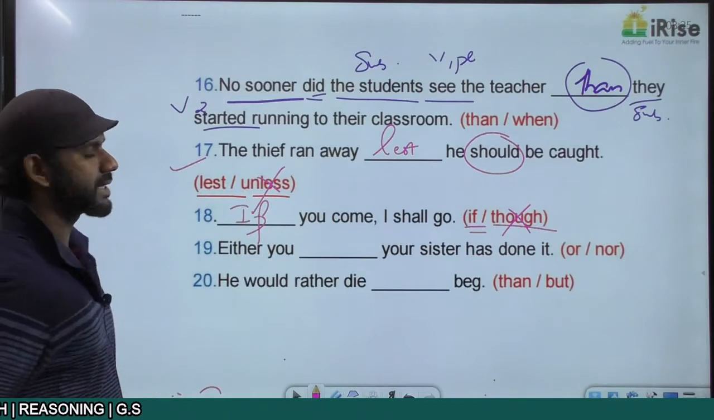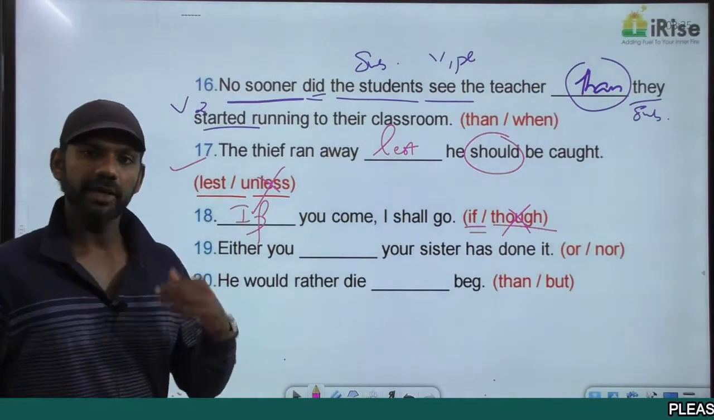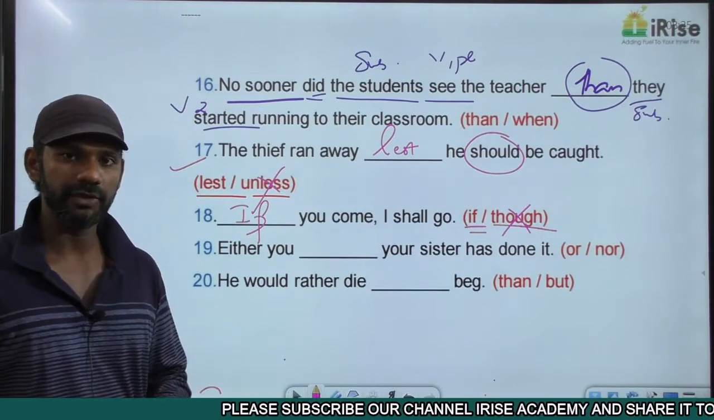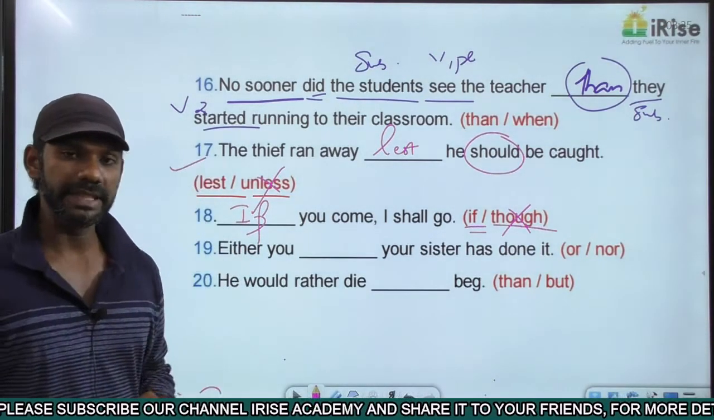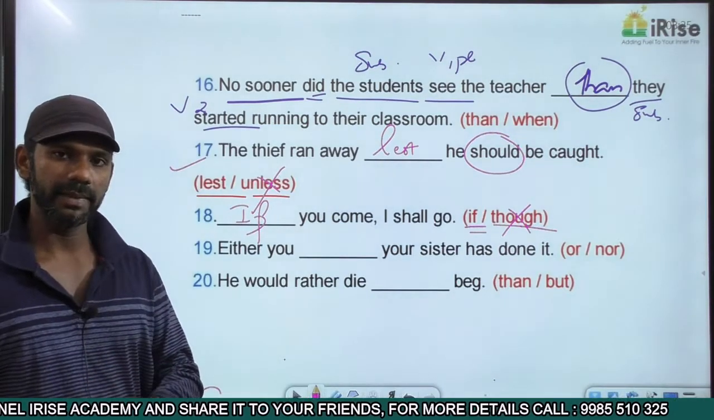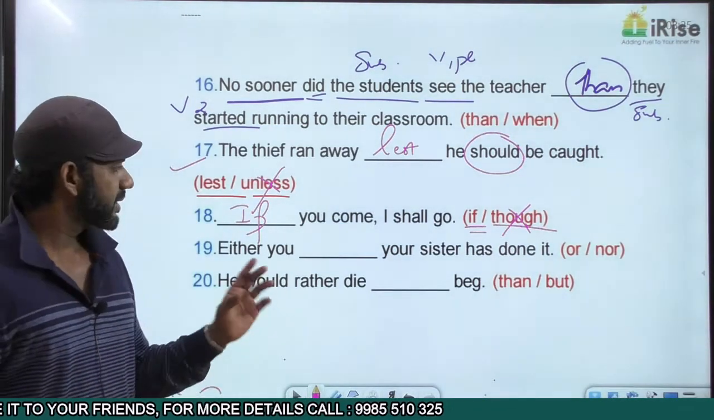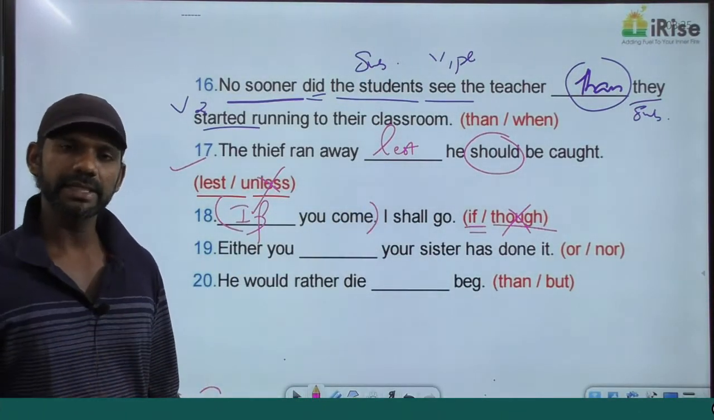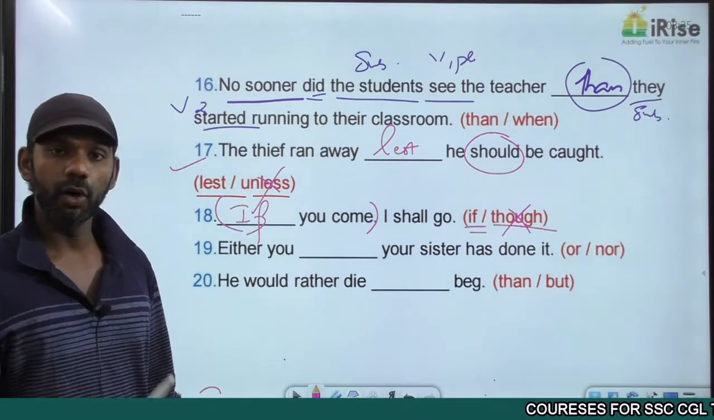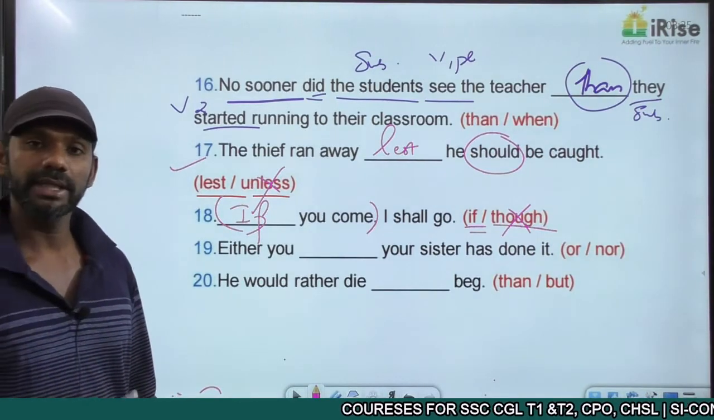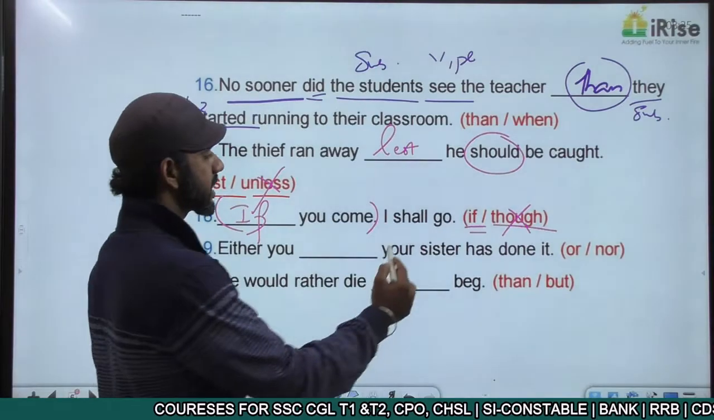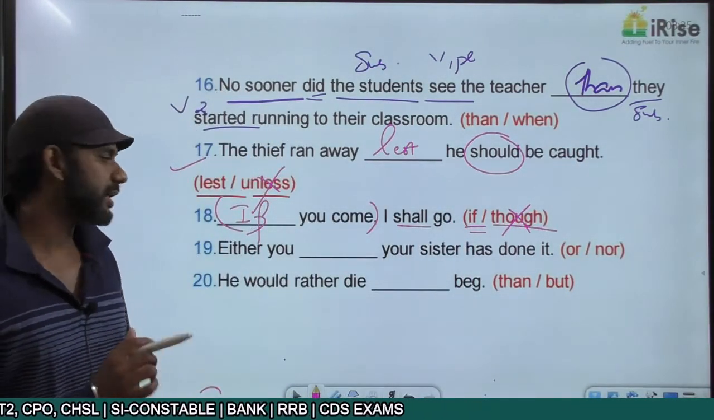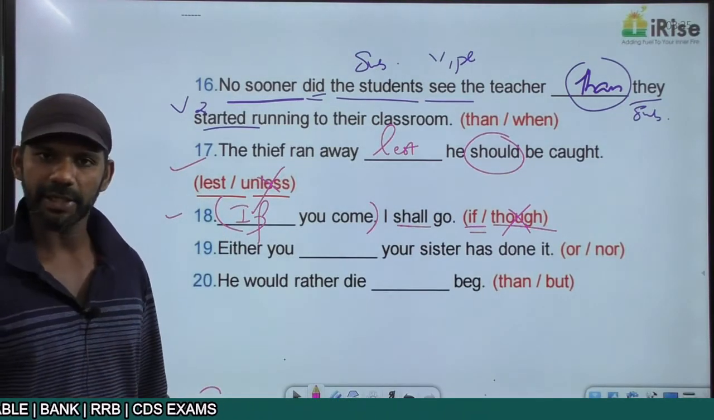Now, we'll see whether this statement is grammatically correct or not. If you come is a conditional sentence because it starts with if. If you come means you did not come, you're not coming now, you will come. That's the meaning. So the if clause talks about an action in the future. The first rule we discussed in conditional sentences: the whole statement must be in the future tense. Only then there will be tense consistency. I shall go, shall is future. So the first rule of conditional sentences is completely fine. Now this statement is grammatically correct.